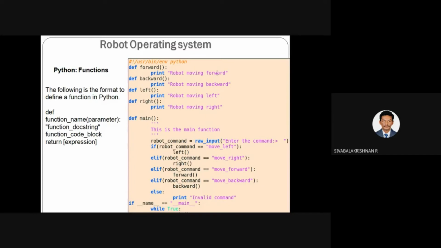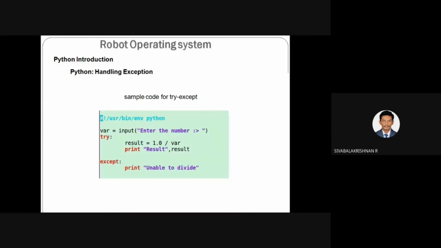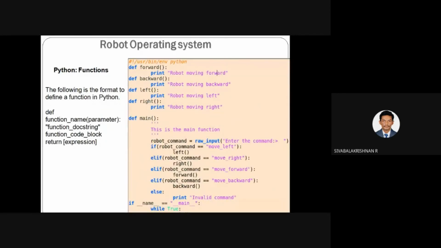So here the function definition is specified first before it gets called. The main function is defined here and the main function is called here. The forward, backward, left, right functions are defined here, and after defining these functions, I am calling left, right, forward and backward. This is the way of defining a function and calling a function. If you want to use a global variable, you can prefer the class. So you can use a function.